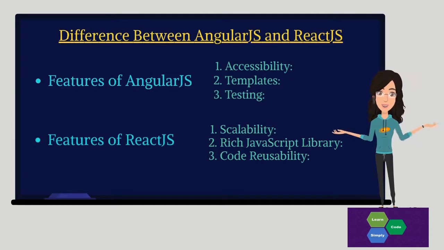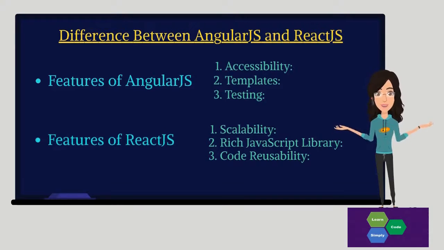And the fourth is the virtual DOM. I also made a video on virtual DOM. You can check that video in detail. So I give you the short answer. The virtual DOM object is a representation of a real DOM object. Whenever any modification happens in the web application, the entire UI is re-rendered in the virtual DOM representation.